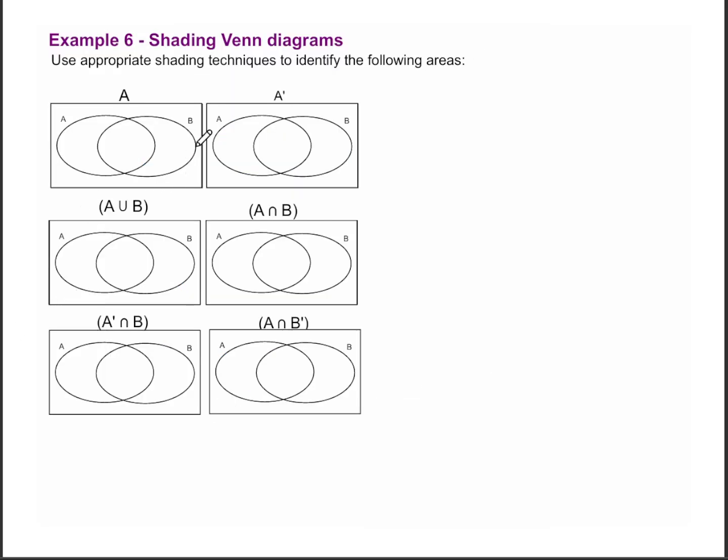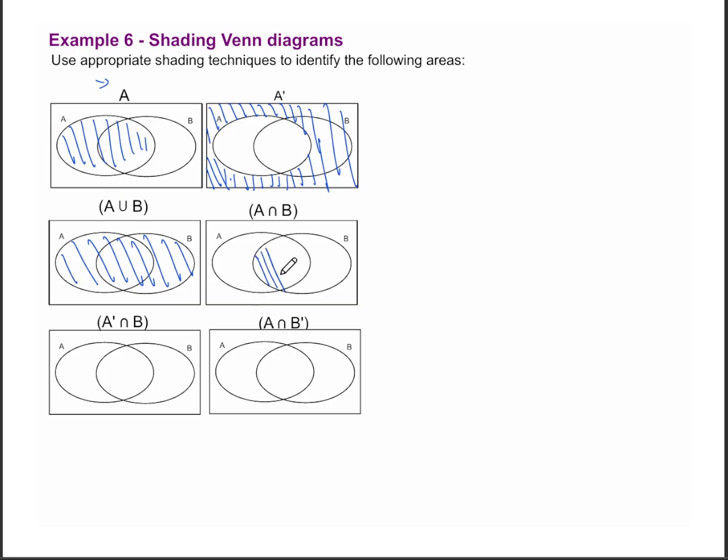Now let's do the following examples. So we're told to shade A in the first one, and we have already done that. We have shaded A here. That's A. Then we're told to shade A complement, and that is just everything that's not A. Then we're told to shade A union B, which is both A and B, which is just this right here. Then we're told to shade A intersection B, which is when both A and B overlap, which is this here.